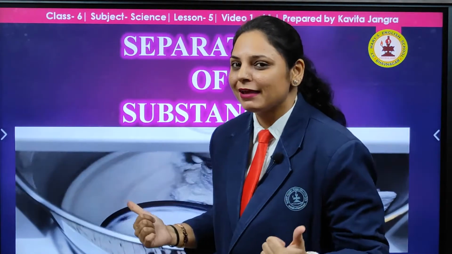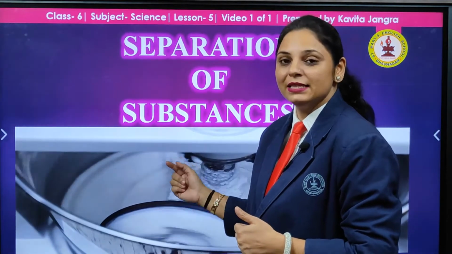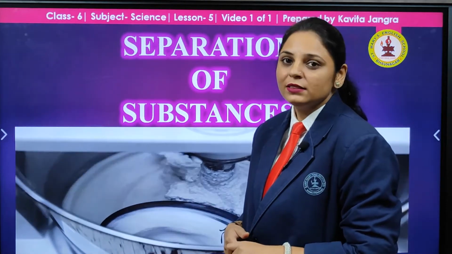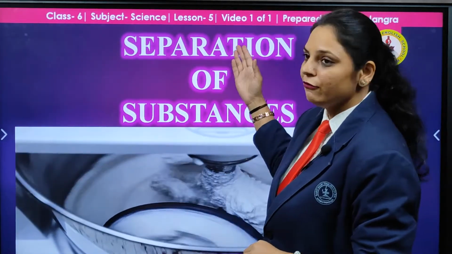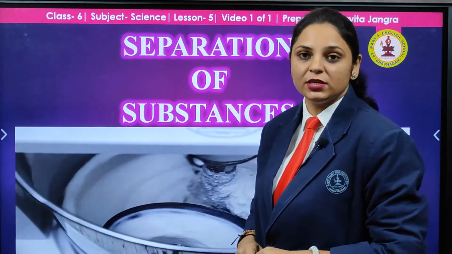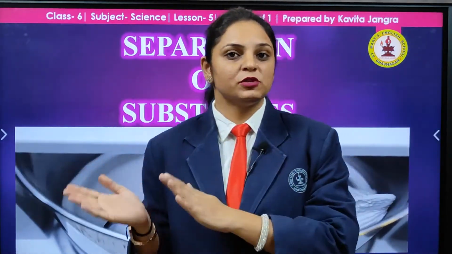I think something is clicking in your mind as you see this. What is going on over here? In this chapter, something just like that, we are going to study ahead. This is chapter number 5 of class 6. What is the name of this chapter? It is the separation of substances. We are going to separate substances, whether useful or from the useful, the unuseful one. Okay, now let us study ahead.